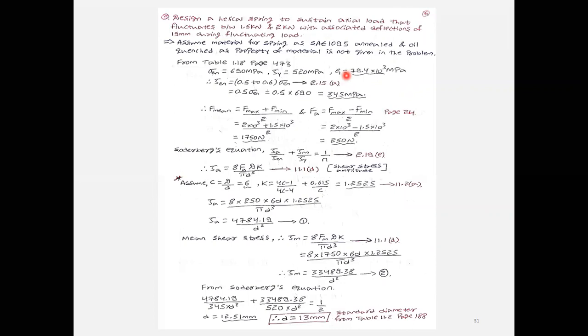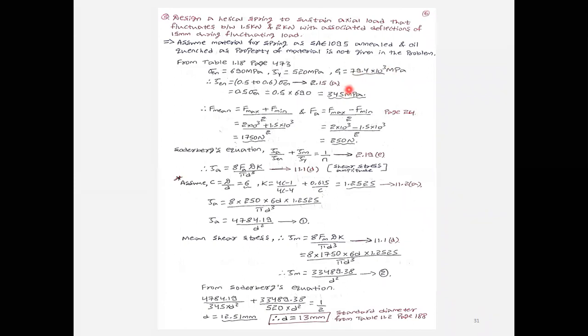Both endurance limit as well as yield shear stress are in megapascal. Convert the gigapascal into megapascal. 1 gigapascal is equal to 10 raised to 3 megapascal, since giga is 10 raised to 9 and mega is 10 raised to 6.